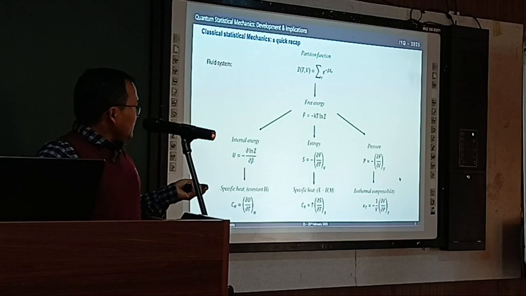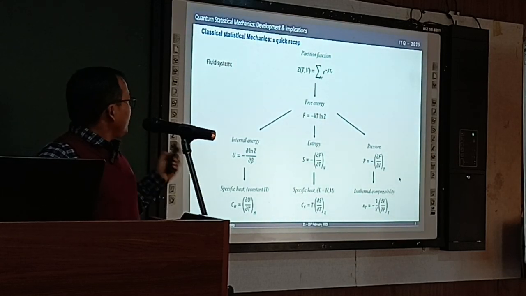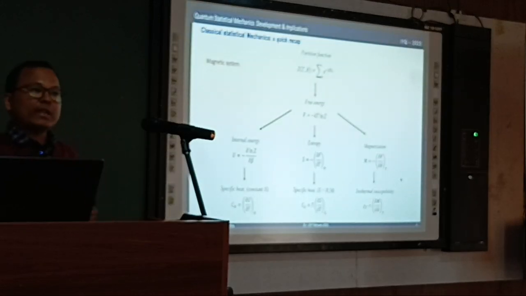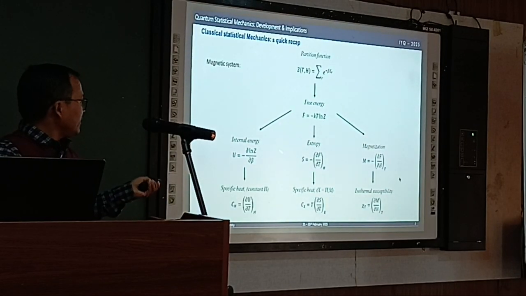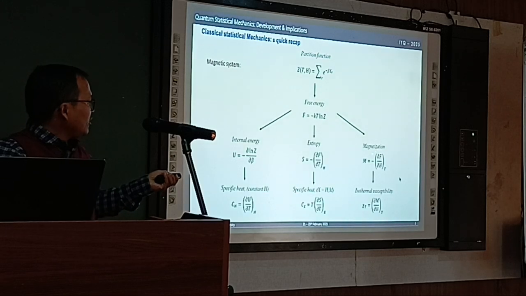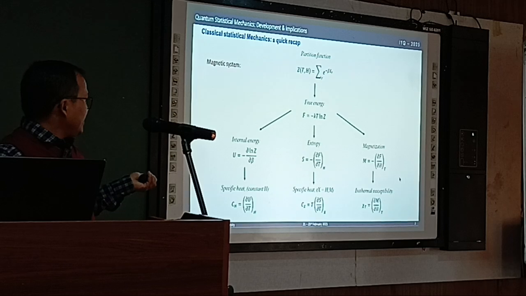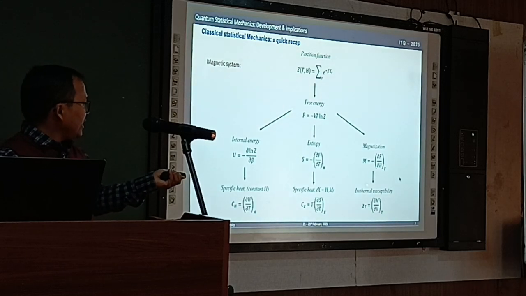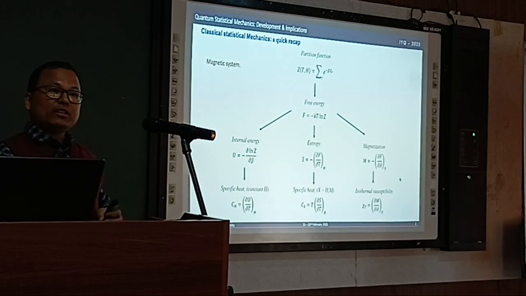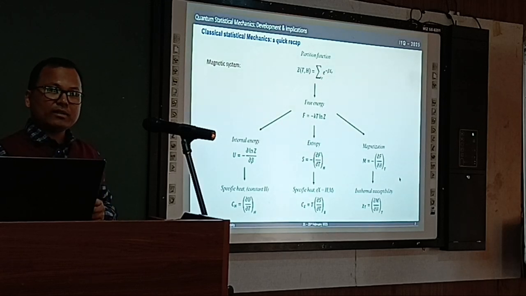You see pressure, dF by dV at T. Now for fluids, the magnetic system is also the same, except for some changes: instead of pressure we have magnetization, and we have internal energy, entropy, which are the same, specific heat, then isothermal susceptibility for solid or magnetic systems, like the paramagnetic to ferromagnetic transitions that we talked about.